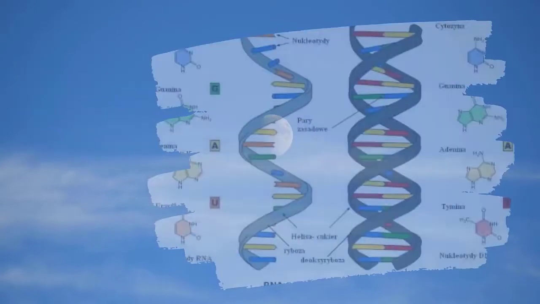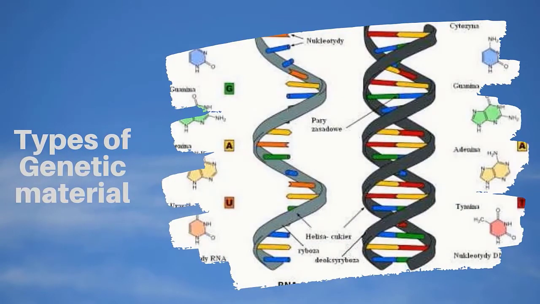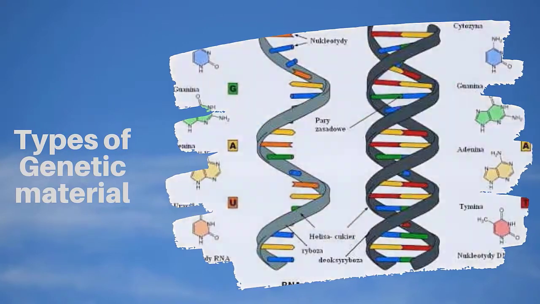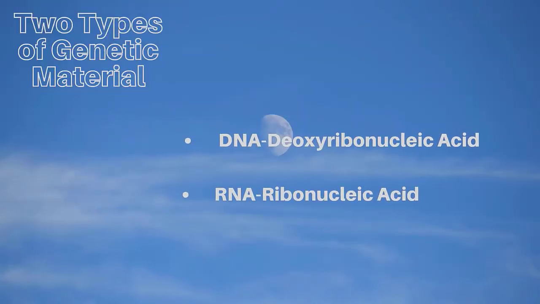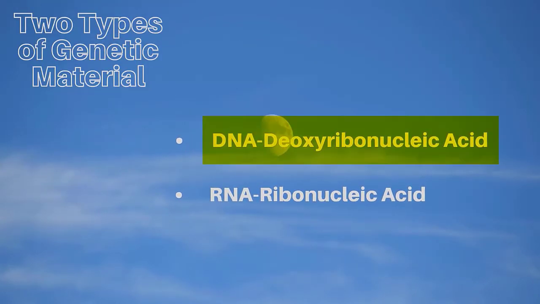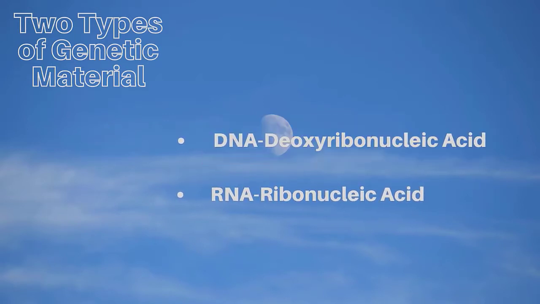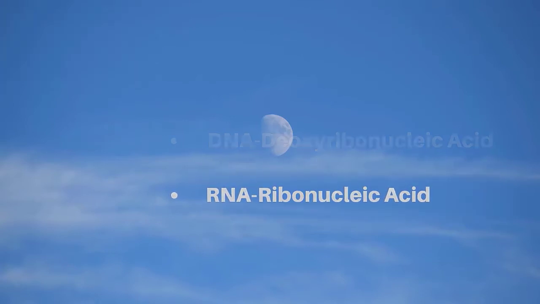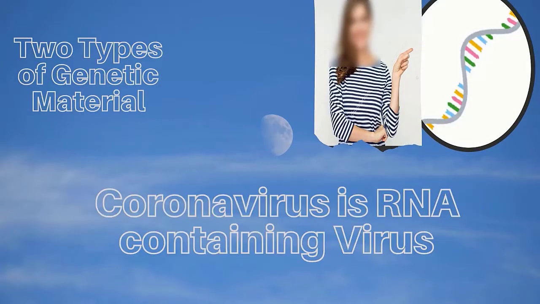Before addressing each one in detail, let me tell you first that there are two types of genetic materials. One is called DNA, which stands for deoxyribonucleic acid, and the other is RNA, ribonucleic acid. Remember that coronavirus is an RNA containing virus.